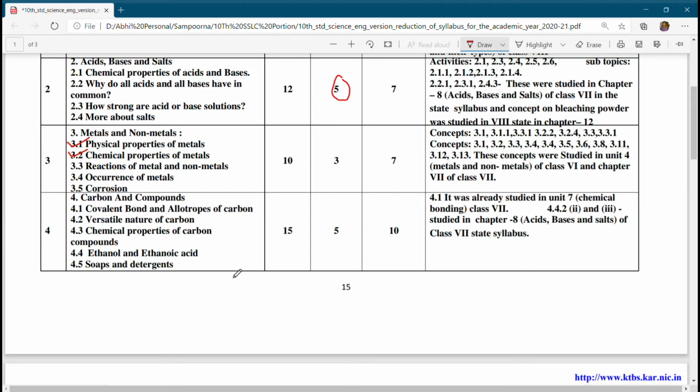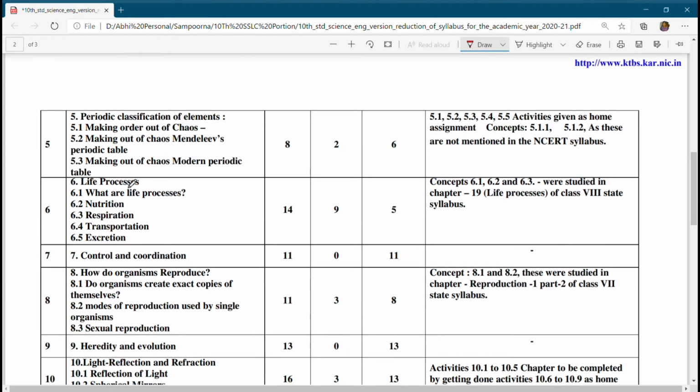Okay, carbon and its compounds. So 15 hours was allotted, 5 hours has been reduced, and 10 hours is allowed. Next one, periodic classification of elements. Just see here, 8 periods, only 2 periods have been reduced, so not much. You have to study the entire thing.